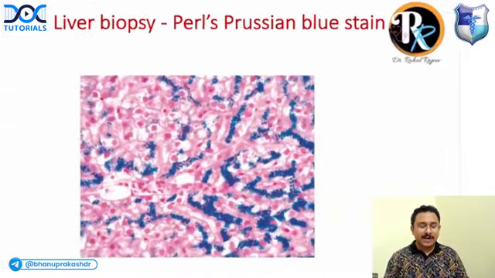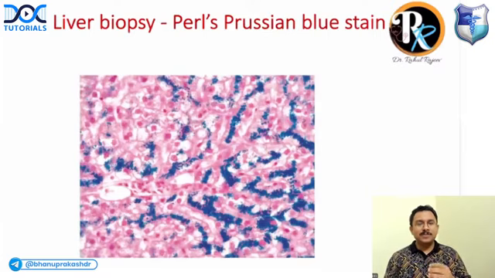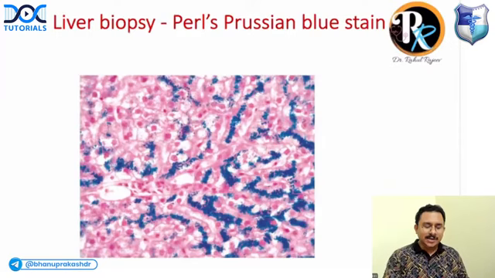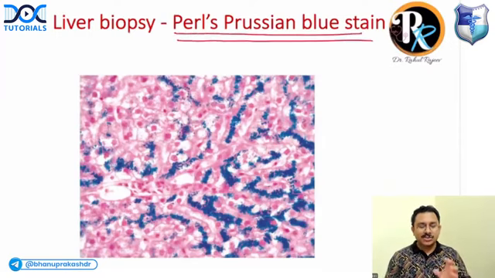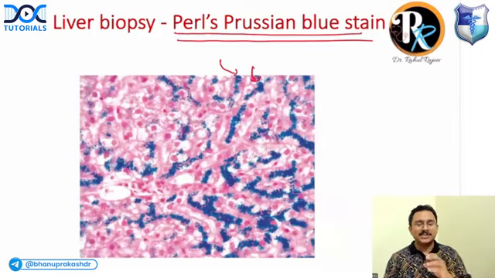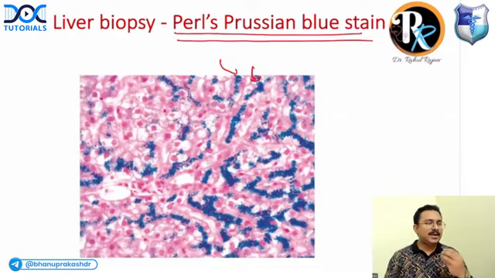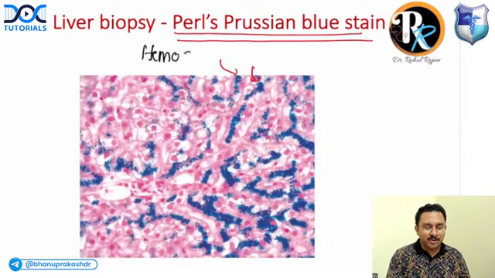Next, a liver biopsy is given. So maybe the clinical scenario is a patient with liver cirrhosis. And in liver cirrhosis, the biopsy is showing Perls' Prussian blue staining. And you can see this staining is positive. What do you think is this condition? When you get a positive staining with Perls' Prussian blue in a patient with liver cirrhosis, what could be the reason? Very good. As in the comment section, Sean, it is hemochromatosis. Hemochromatosis is the answer.